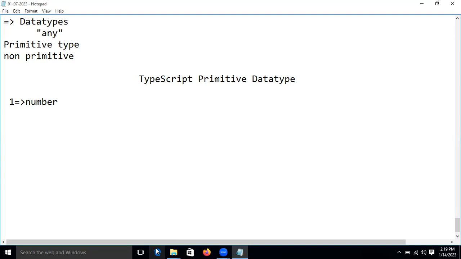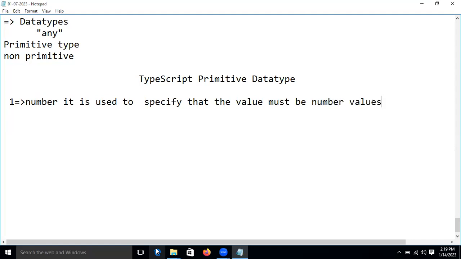So number is used to specify that the value must be a number value.